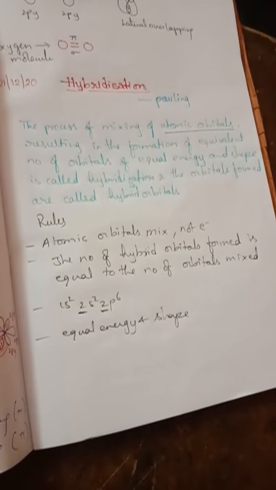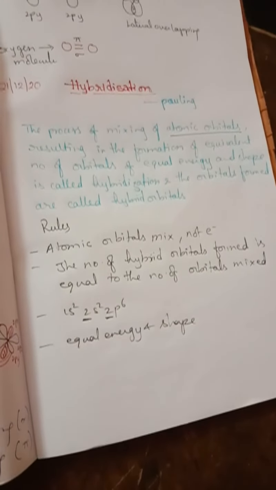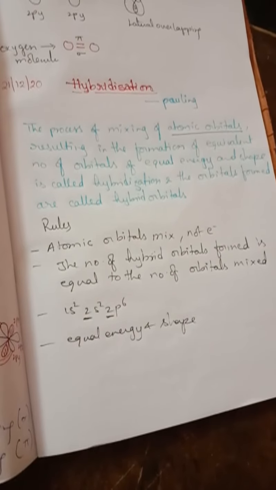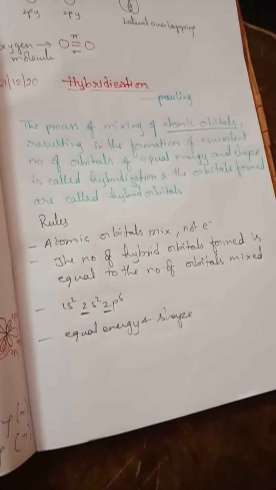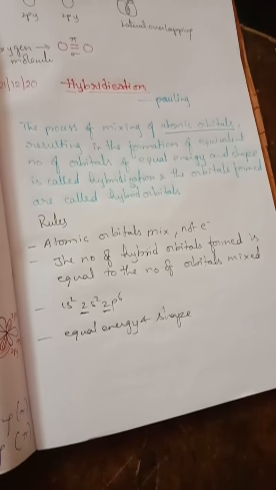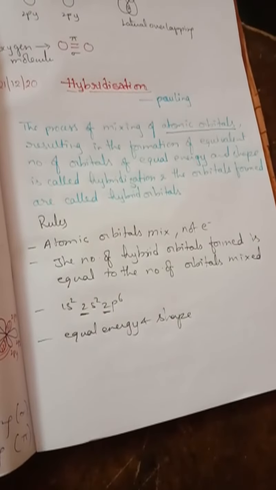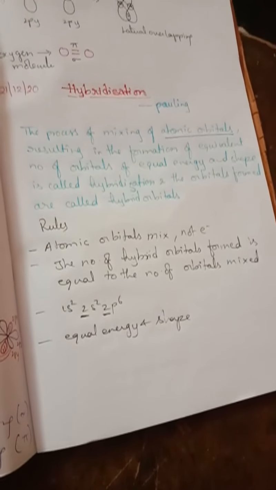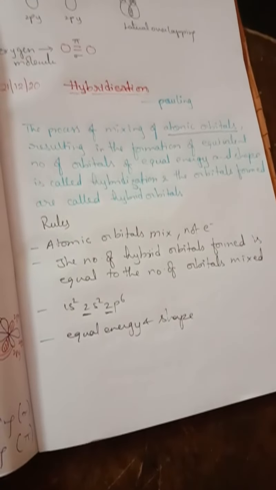In the previous class we learned what is a sigma bond and what is a pi bond, isn't it? When these bonds are formed, the molecules so formed also have more stability. And next, the hybrid orbitals arrange themselves so that there is minimum repulsion. Electron-electron repulsion will be decreased.